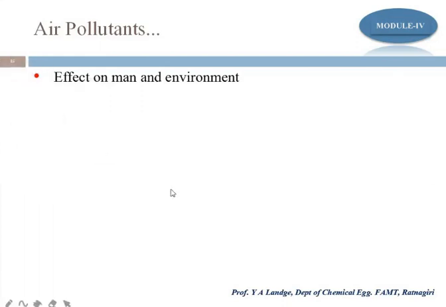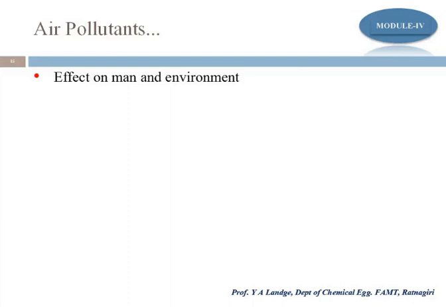Now let's see the effect on man and the environment. What are the effects? We learned that these pollutants may include particulate matter, CO, CO2, SO2, NO2, and ozone which is near the atmosphere. Okay, these are some pollutants. Now let's see what the impact is.